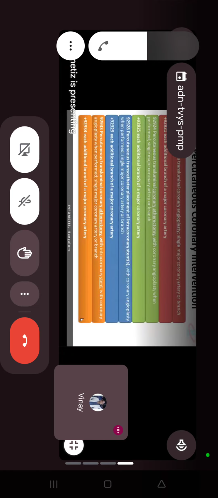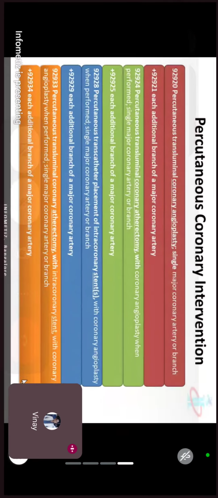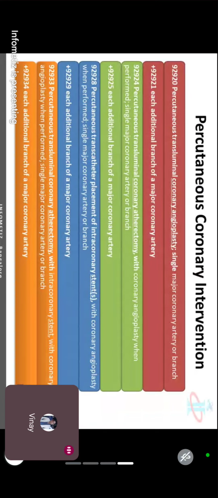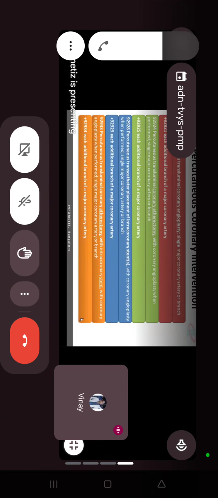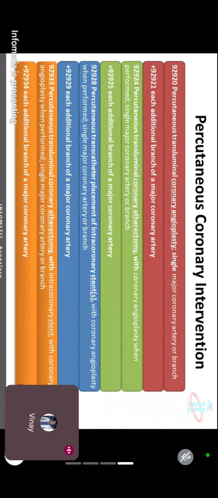So, how many coronary arteries do we have? Five. Very good. Do you remember the names? Left side 3, right side 2. Left main, left anterior descending, and left circumflex. Right side, right main coronary artery, and ramus intermedius.